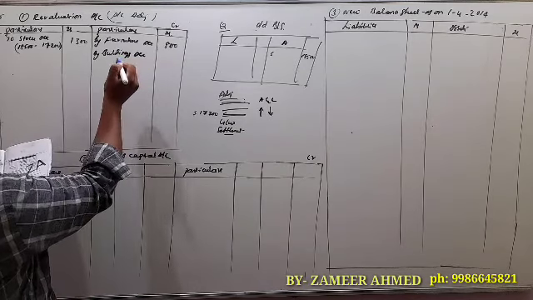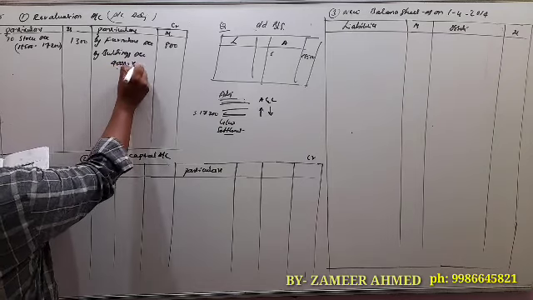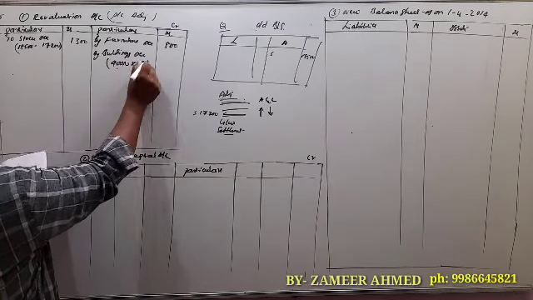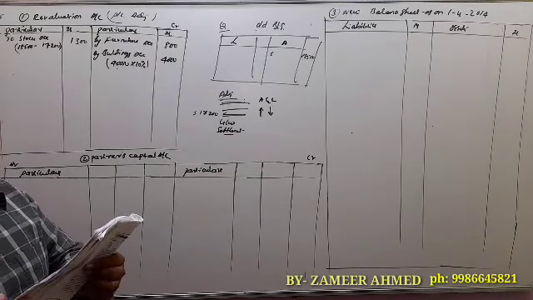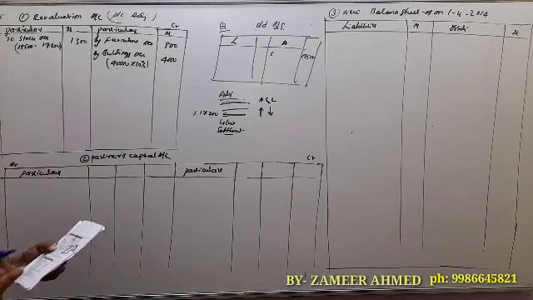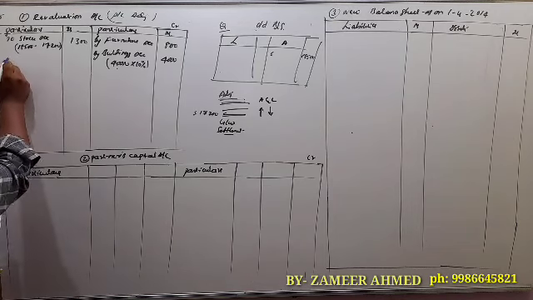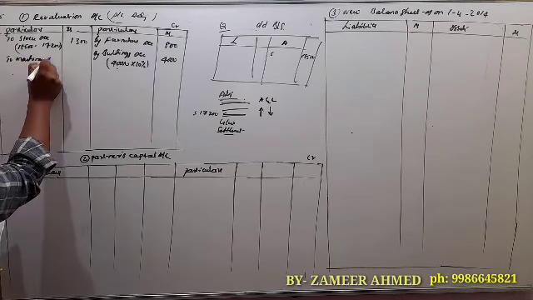So buildings value 40,000 into 10%, 4,000. Next, machinery depreciated, decreasing the value of assets, debit side to machinery account.